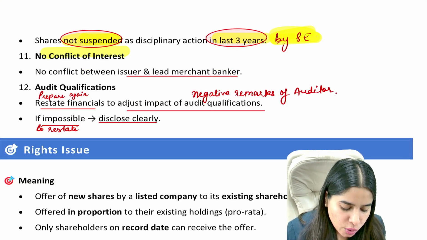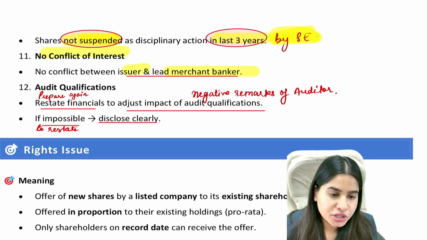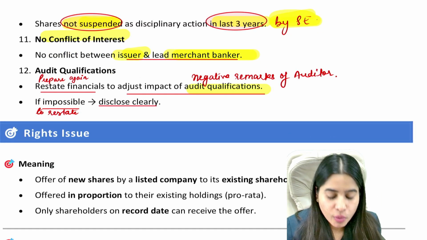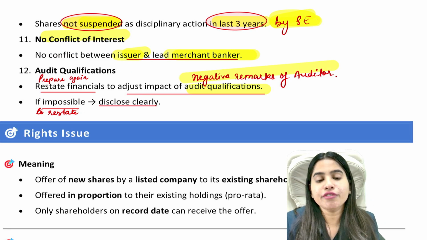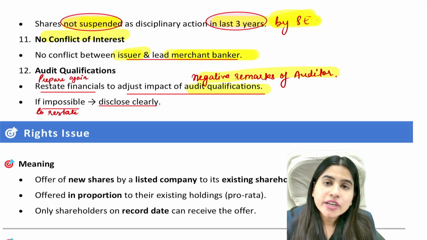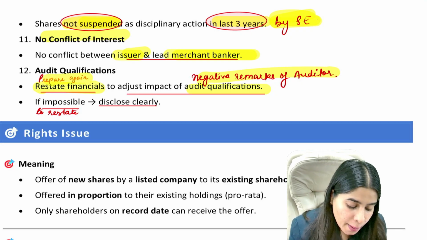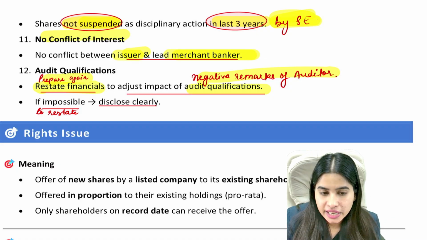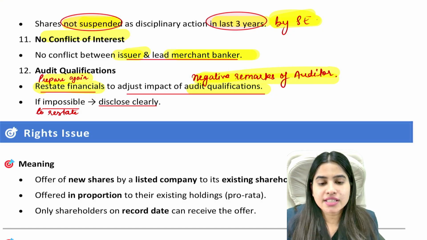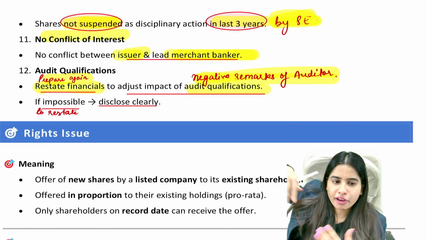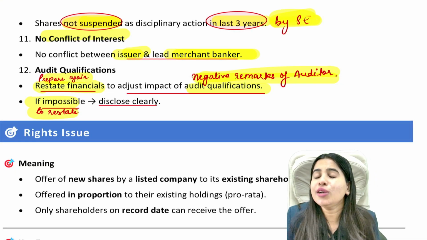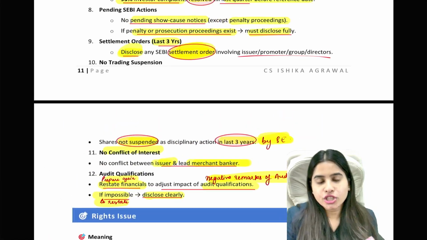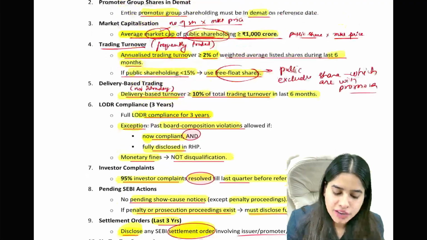Next, there should be no conflict of interest between the company and the merchant banker, that is, issuer and merchant banker. And lastly, if there is any audit qualification, meaning negative remarks or comments of the auditor, then we have to prepare our financials again, our balance sheet and P&L, by rectifying these negative remarks. Matlab isko correct karke, then we have to prepare it again. But if it is not possible to prepare it again, then just disclose it clearly. If you comply with these 12 conditions, then only you will be eligible for fast track FPO.